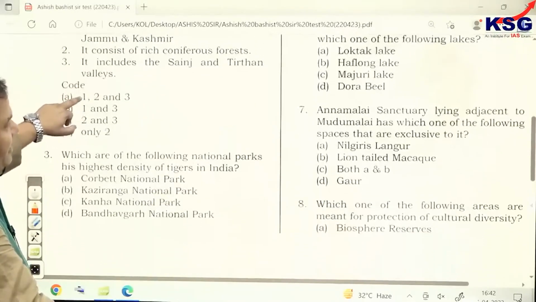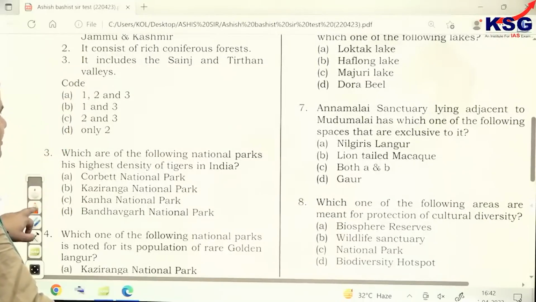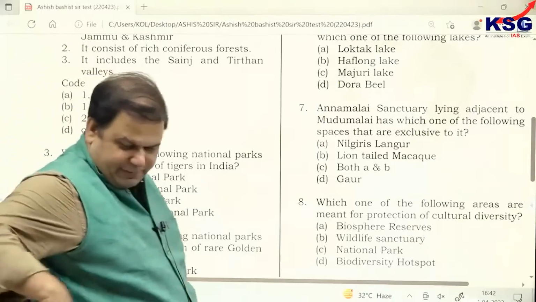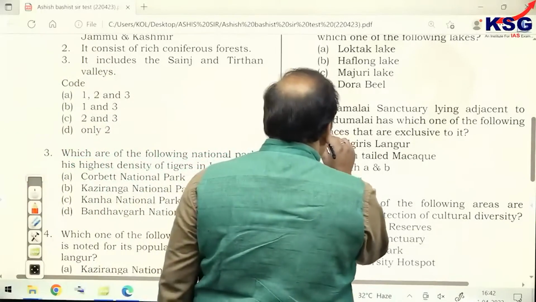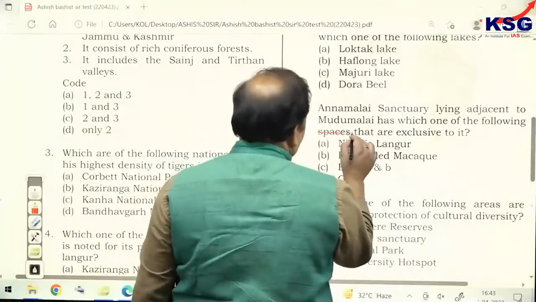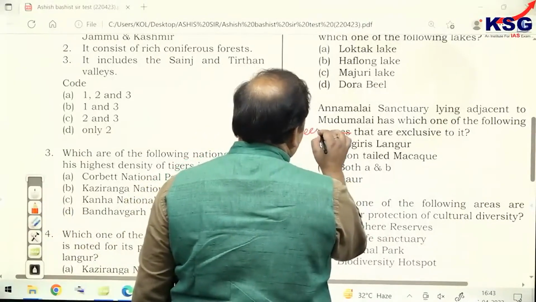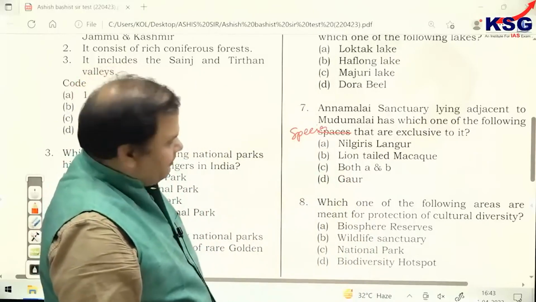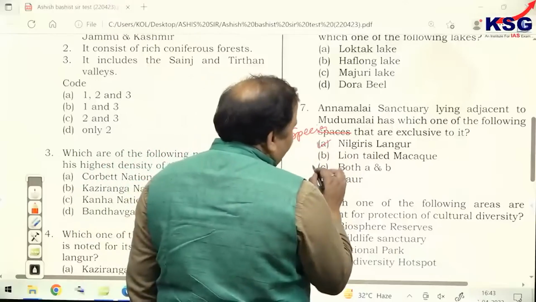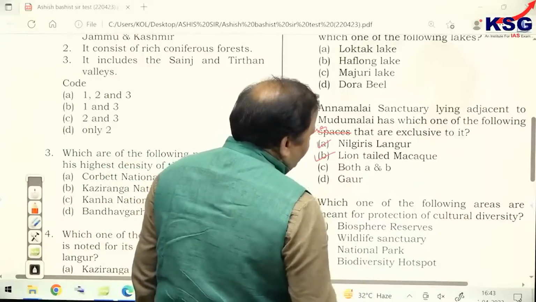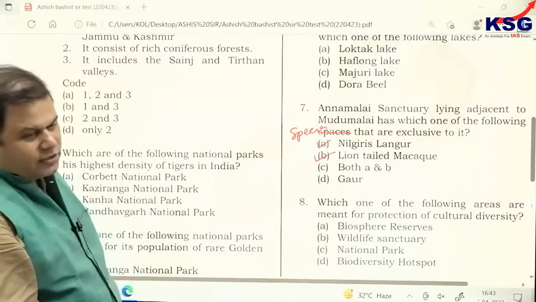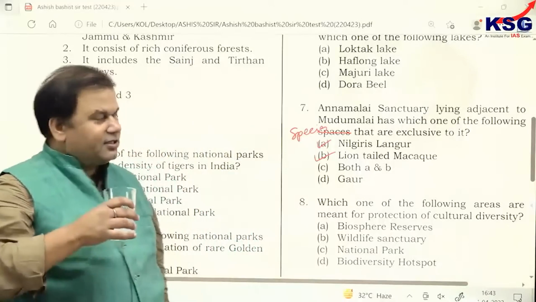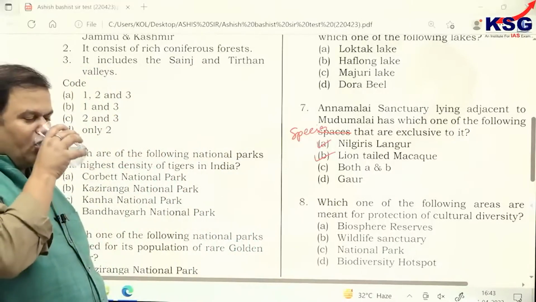Annamalai Sanctuary lying adjacent to Mudumalai has which one of the following species that are exclusive to it? Now, we can see that both Nilgiri langur and lion-tailed macaque are exclusive to it. Both are exclusive to it means that both are found in this sanctuary only.